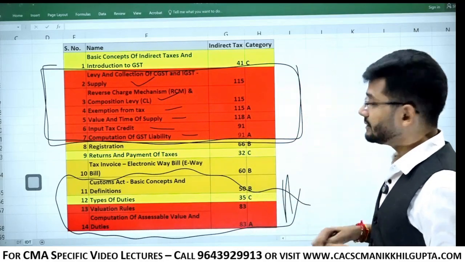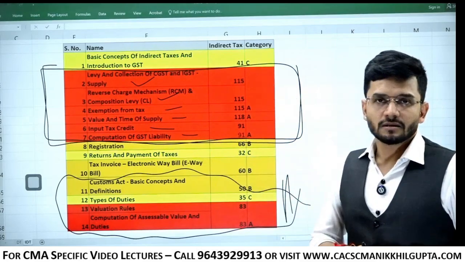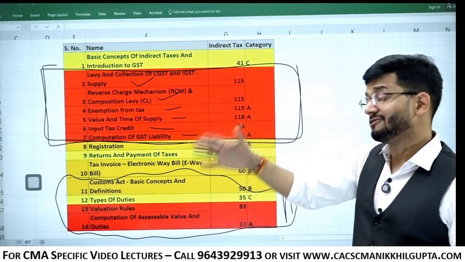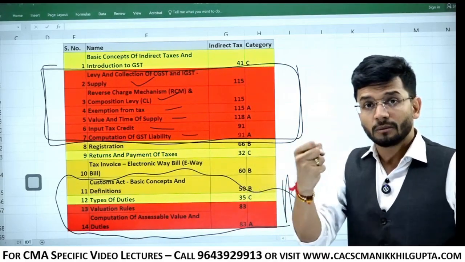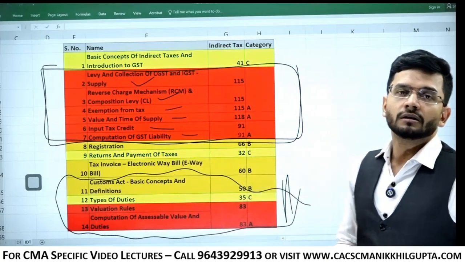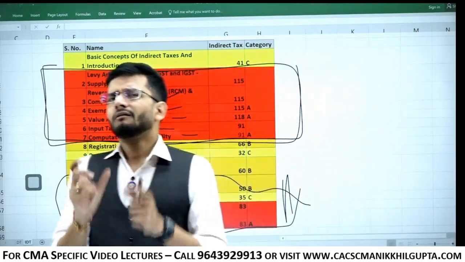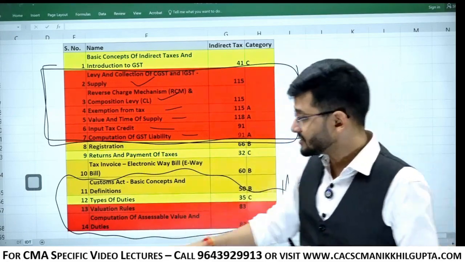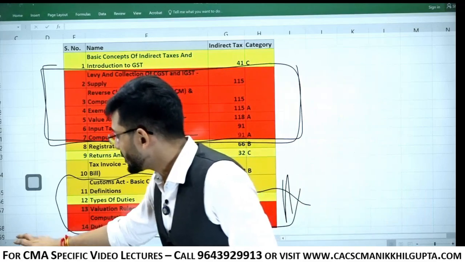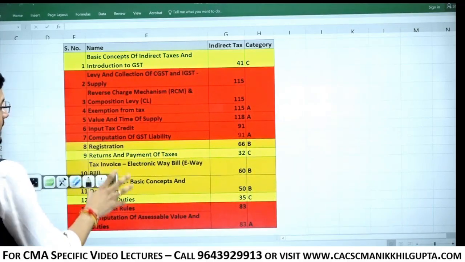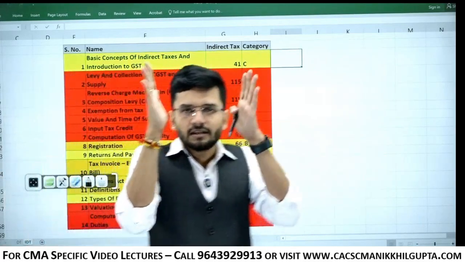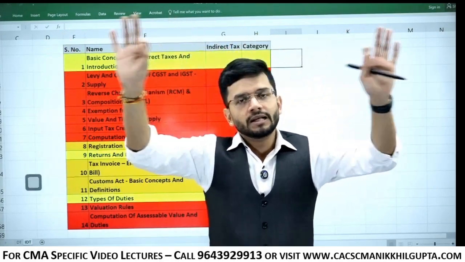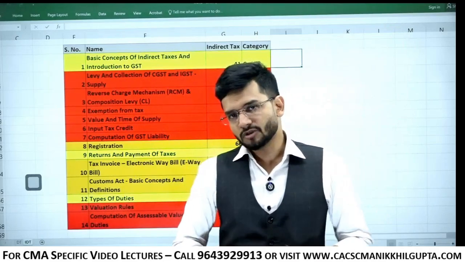So customs is non-negotiable. So according to this analysis, obviously more chapters of IDT are being highlighted as compared to DT, because IDT is definitely smaller and it takes lesser time to complete. So don't leave any stone unturned with respect to IDT. But yes, for DT, a little bit here and there, you can compromise on detailed analysis of the chapters which are not highlighted in the DT section. Okay, so that's how you can prepare both DT and IDT using this ABC analysis within a very small span of time. Time is less for December 25. So within this span of time, you will easily be able to complete DT and IDT subjects.